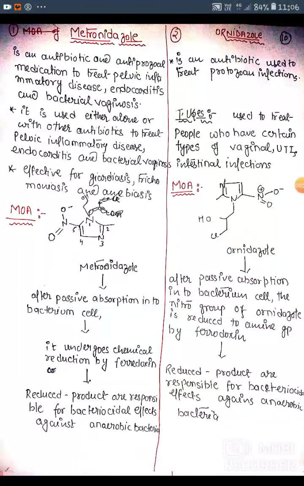Next, in this slide we will discuss the antiprotozoal agents. So first agent is metronidazole. Metronidazole is an antibiotic and antiprotozoal medication to treat pelvic inflammatory diseases, endocarditis and bacterial vaginosis. It is also used either alone or with other antibiotics to treat pelvic inflammatory disease, endocarditis and bacterial vaginosis. Effective for giardiasis, trichomoniasis and amoebiasis.